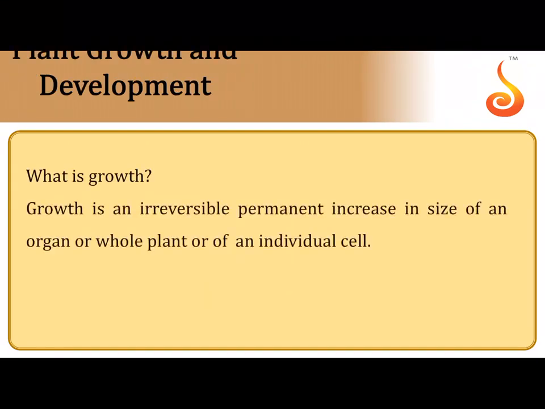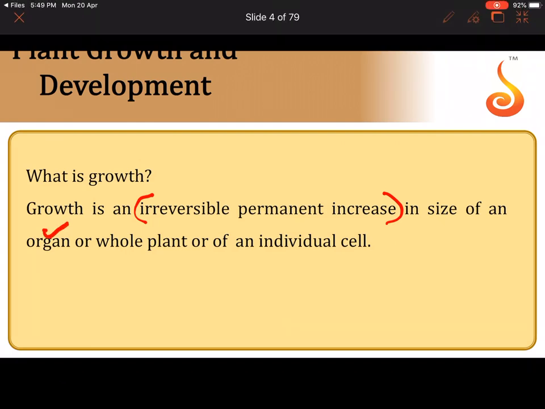What exactly is growth? You can define growth as an irreversible permanent increase in the size of an organ. It could be the size of an organ, like how a fruit starts increasing in its size from unripe to ripened condition, or an increase in the size of an entire plant, or even, in terms of a single cell, an increase in the size of the cell. All of you, please remember, growth is not only with respect to size or length or area or volume, but it could also be an increase in the number of cells. But one should remember that growth is irreversible and a permanent increase.